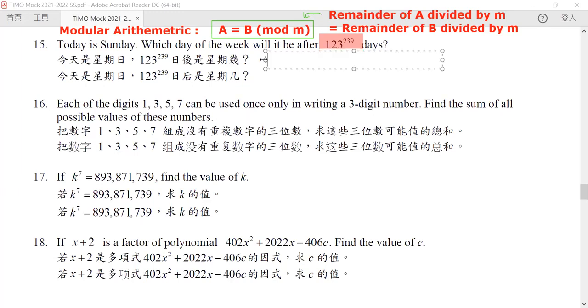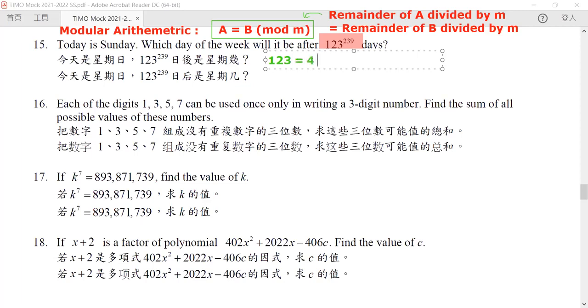So in here, we make use of this theorem. When 123 is divided by 7, we will find out that it has a remainder of 4.